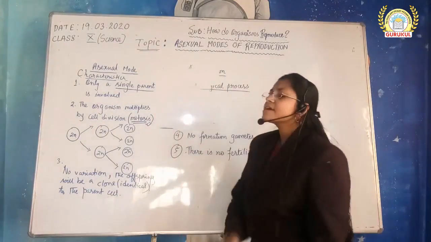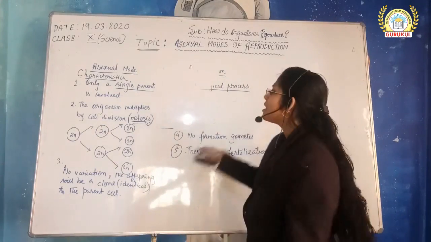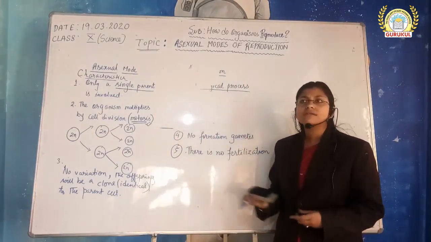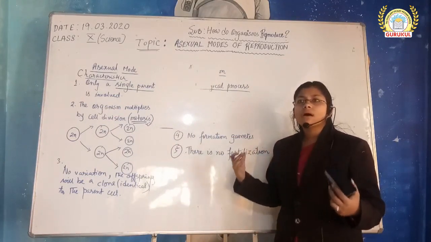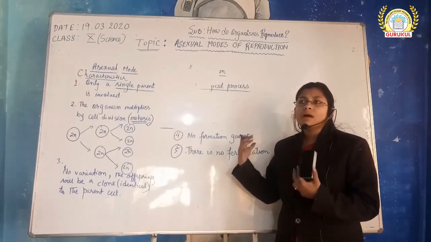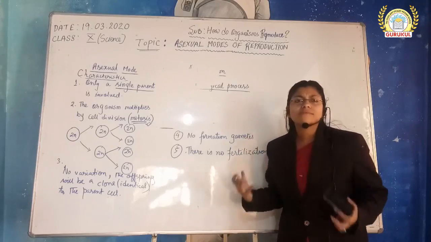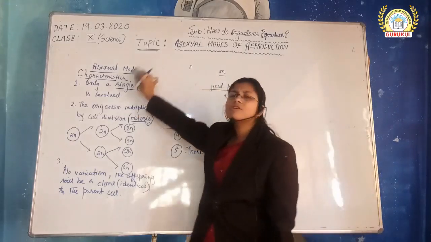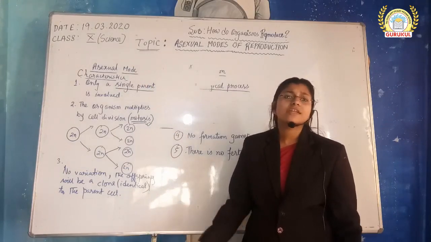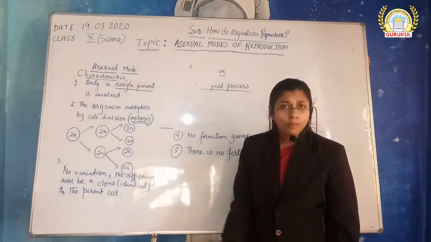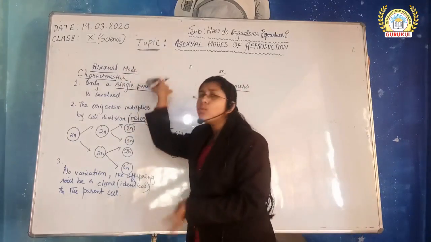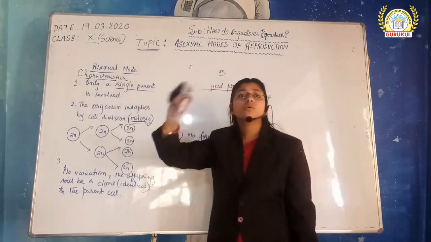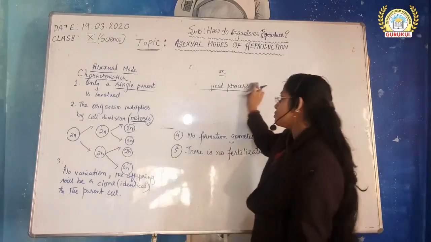Remember, this asexual mode of reproduction barely occurs in any higher organism. Higher organisms like mammals, or some reptiles, they don't have this particular mode of reproduction. They reproduce by sexual mode. So who undergoes this process, or where this process is going on, that we have to know.